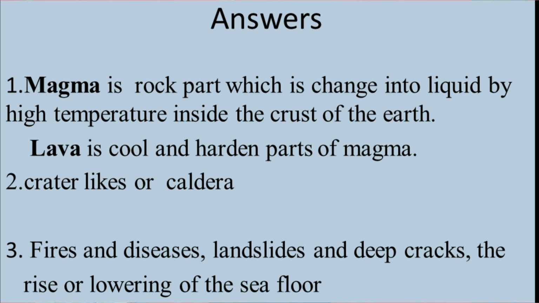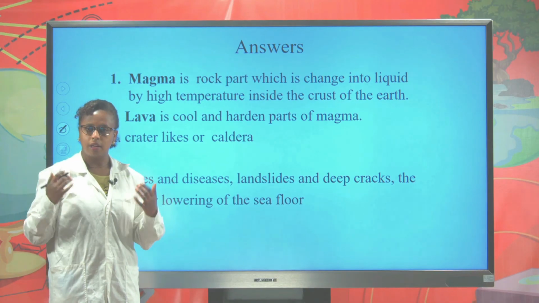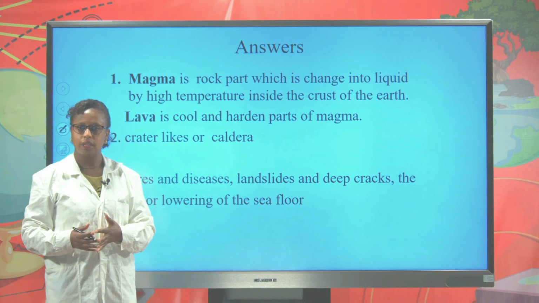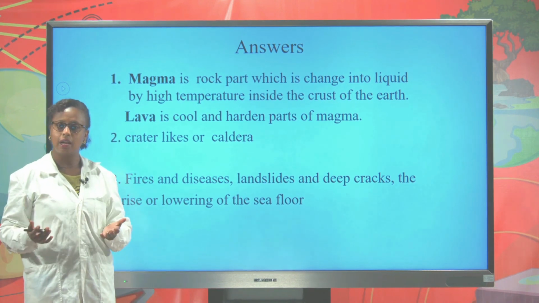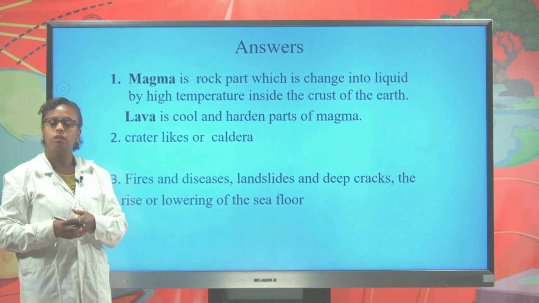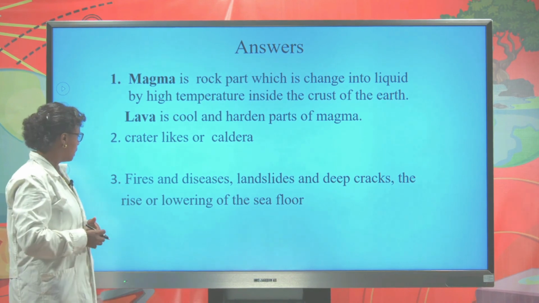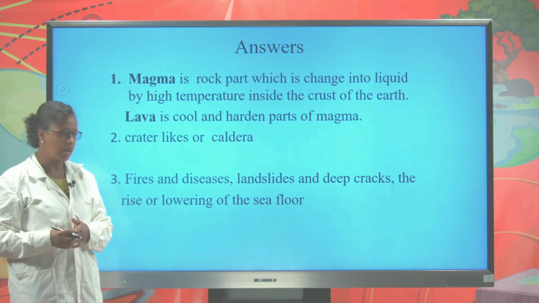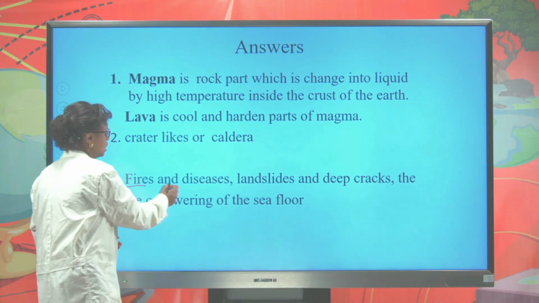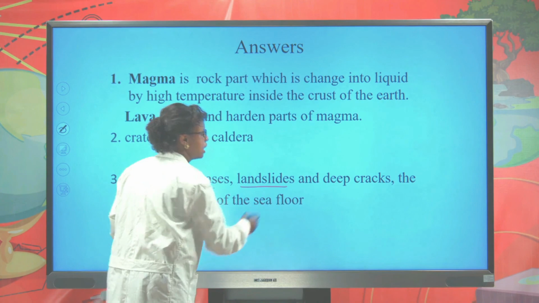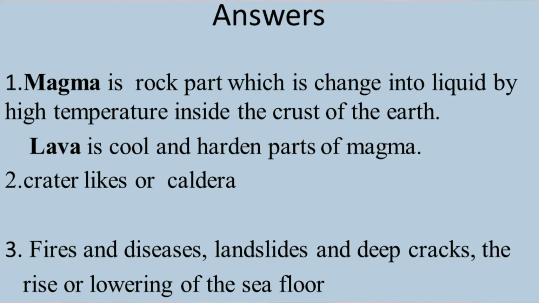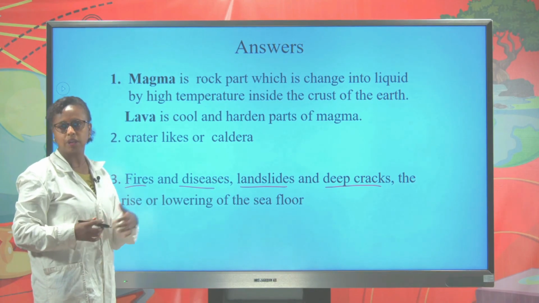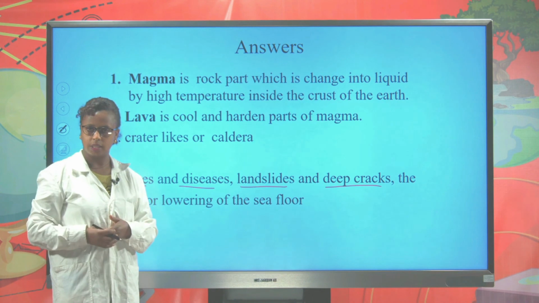The landforms created by volcanic activity are crater or caldera lakes. The third answer, the effects of earthquake are fires, disease, landslides, and deep cracks on the surface of the earth. In addition, the rise or the lowering of the seafloor are some effects of the earthquake.